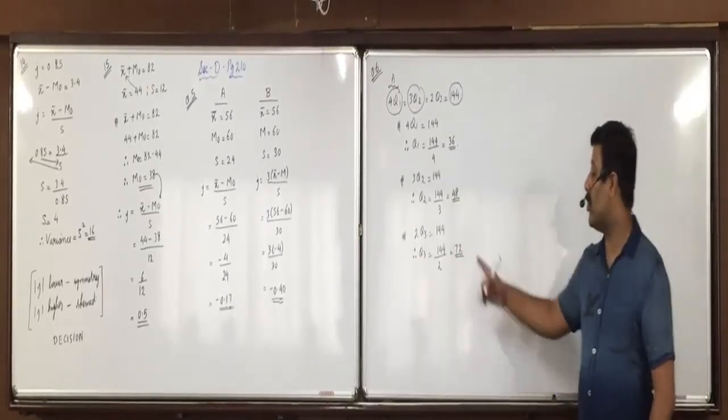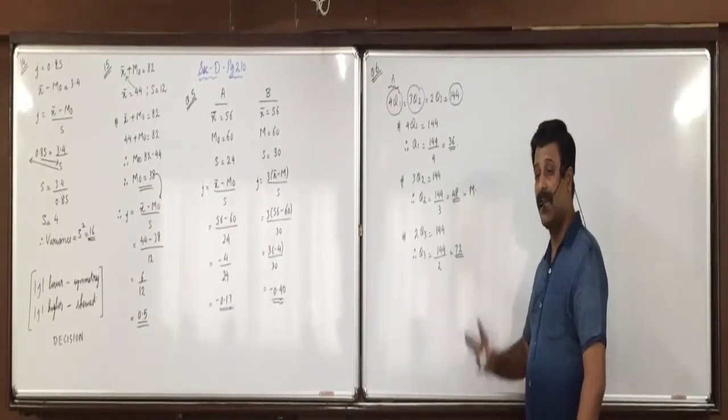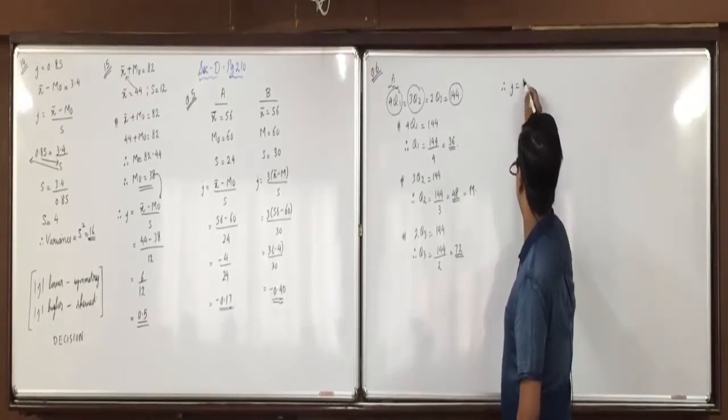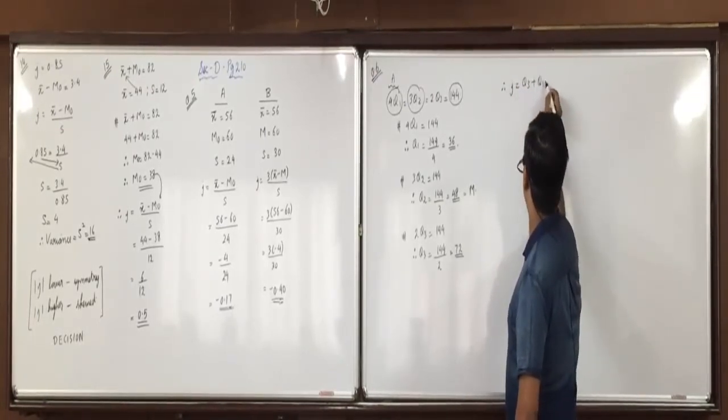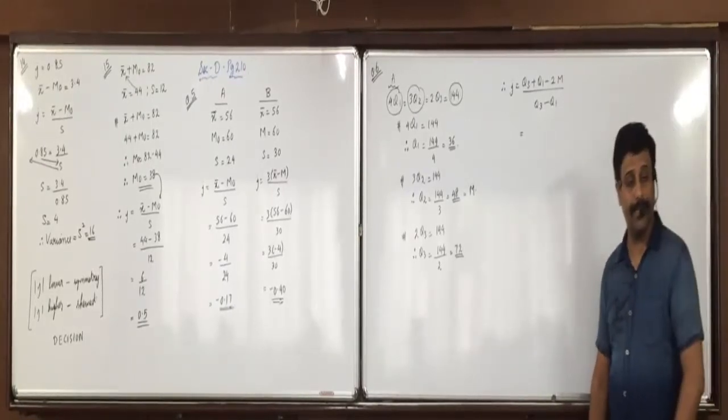Now Q1, Q2, what is Q2? M. Now we can apply the formula of J or not? So J is equal to Q3 plus Q1 minus 2M upon Q3 minus Q1. Okay?